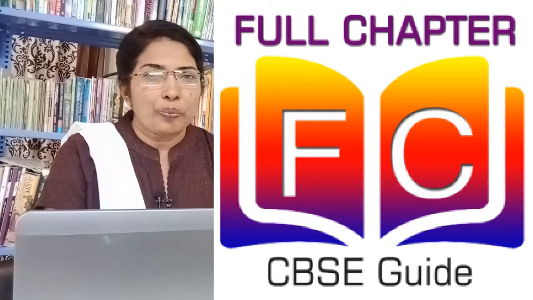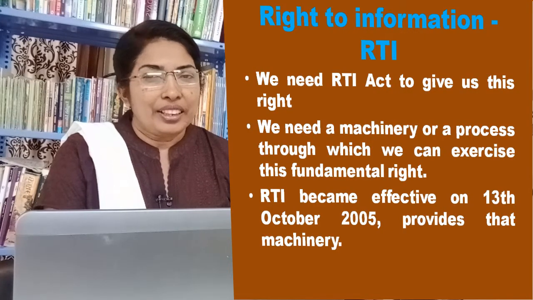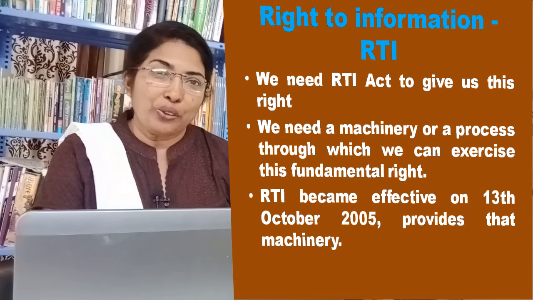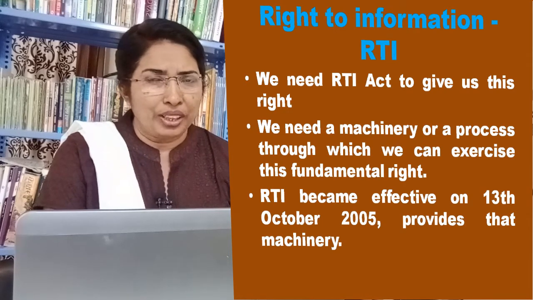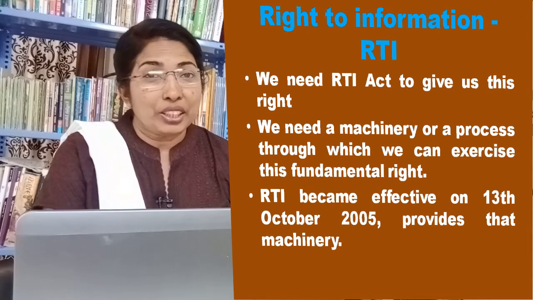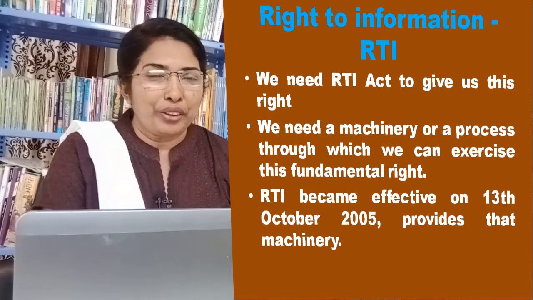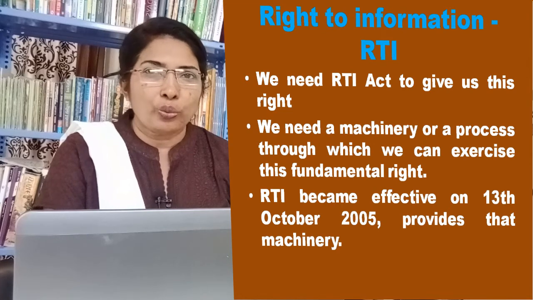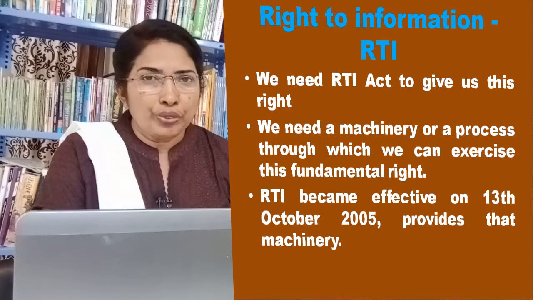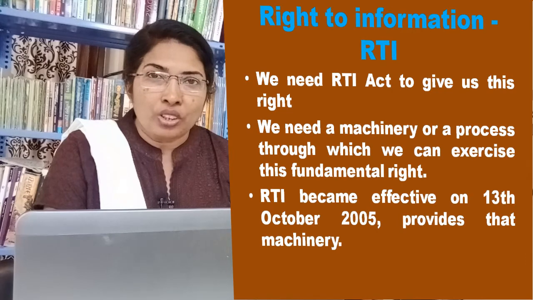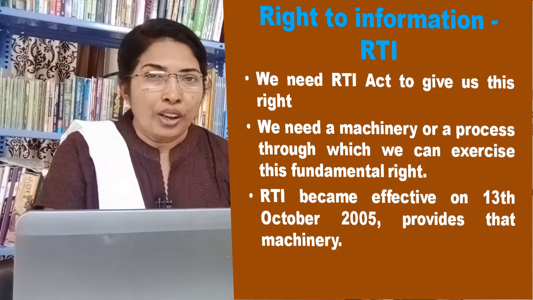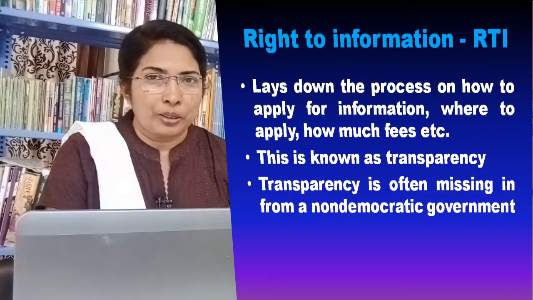This is because if you went to any government department and told the officer there to show you all the files in his office, he would not do that. In all probability, he would throw you out of his room. Therefore, we need a machinery or a process through which we can exercise this fundamental right. The Right to Information Act 2005, which became effective on 13th October 2005, provides that machinery.